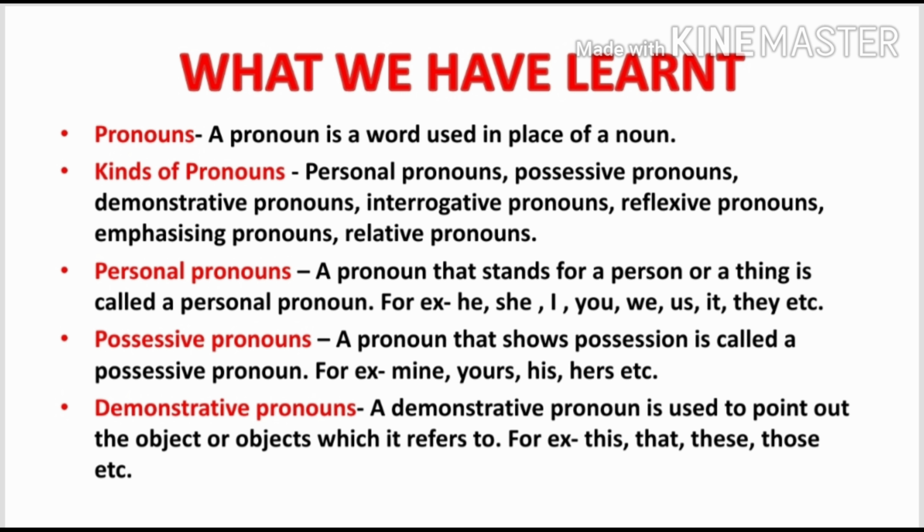For example, he, she, I, you, we, us, it, they, etc. What are possessive pronouns? A pronoun that shows possession is called a possessive pronoun. For example, mine, yours, his, hers, etc. What are demonstrative pronouns? A demonstrative pronoun is used to point out the object or objects which it refers to. For example, this, that, these, those, etc.